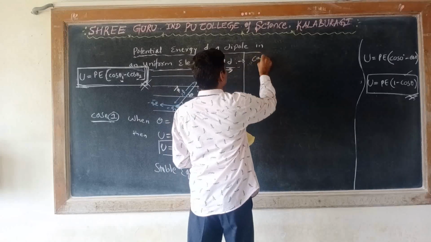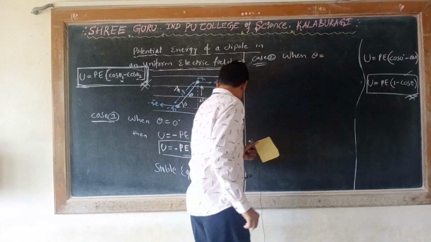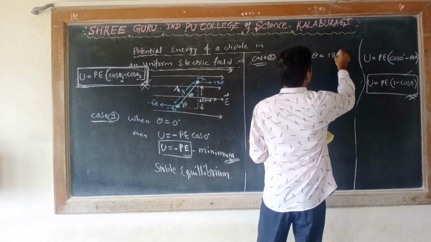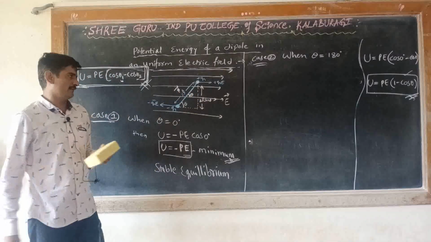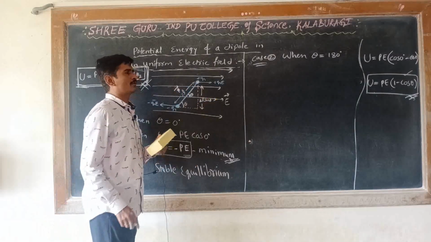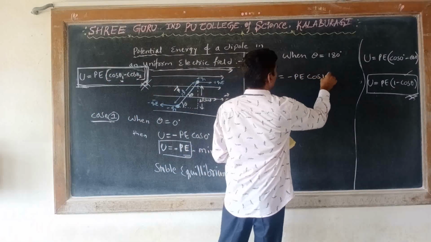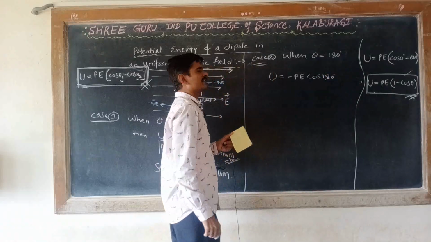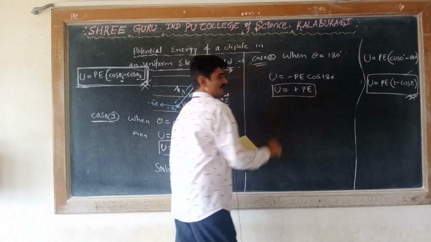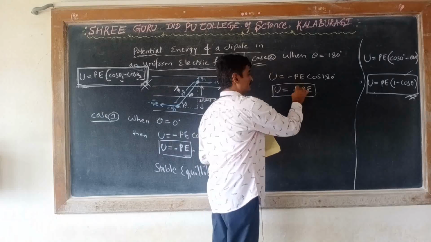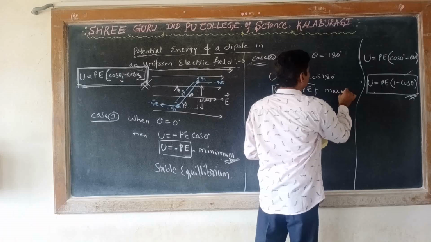Now case number 2, when theta is equal to 180 degree. That is, the electric dipole is anti-parallel to the electric field. Then U is equal to minus PE cos of 180 degree, and cos of 180 degree is minus 1. So therefore U is equal to plus PE. Potential energy is becoming positive, and that potential energy of the dipole is maximum.